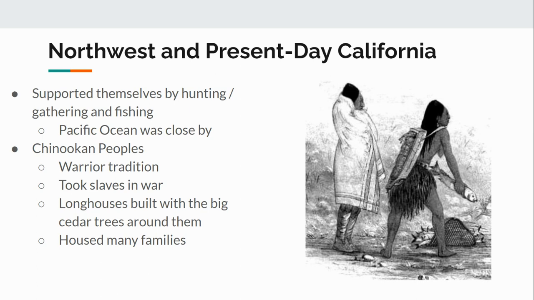They actually took slaves in war. They built longhouses with the big cedar trees that are around them. So they have huge trees around them, so it makes sense that they're taking these trees and making that into the type of housing that they have, that houses many families living all together. And again, main theme, taking their environment, adapting to it, and that goes into how their societies are structured.